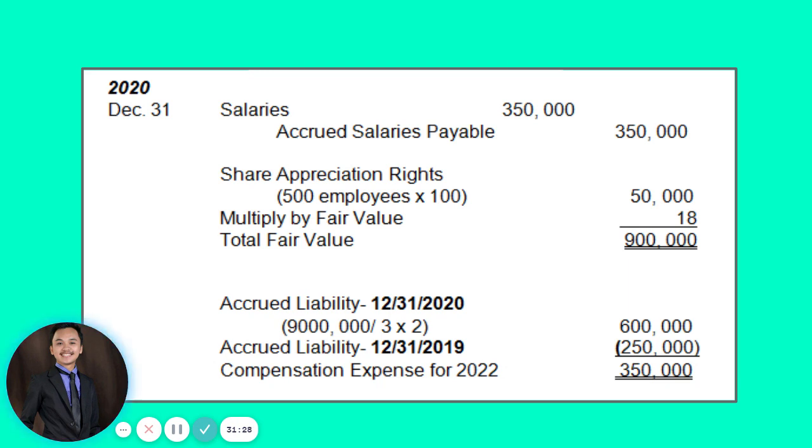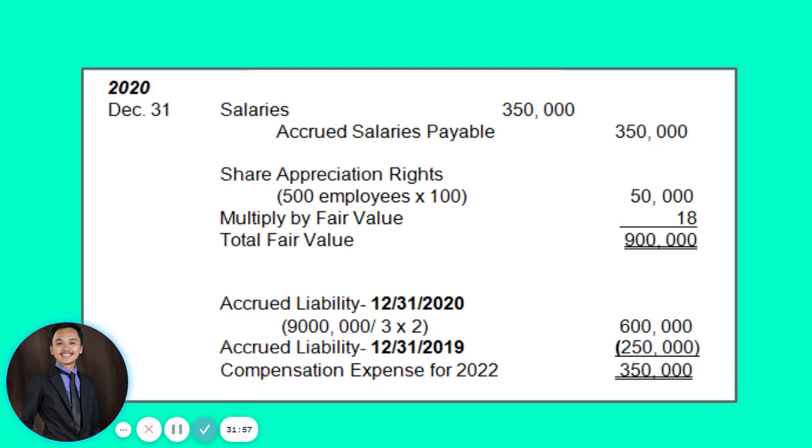Okay? For 2020, let's proceed. For 2020, what happened? Okay? Still no changes in our employees and total number of share appreciation rights eventually will have 50,000. But this time, there is a change in our fair value from 15 pesos to 18. So that is why we have 50 times 18. So your total fair value will be 900,000.